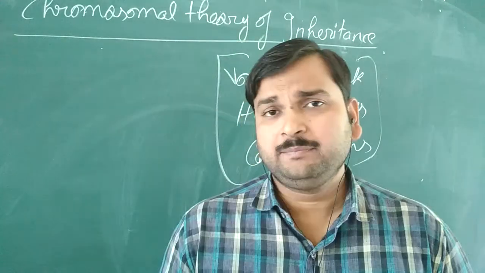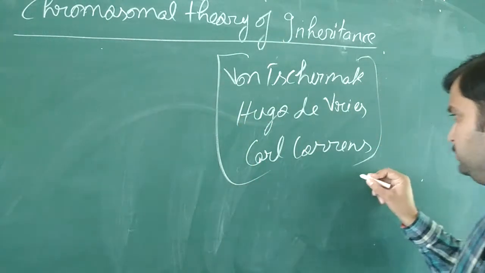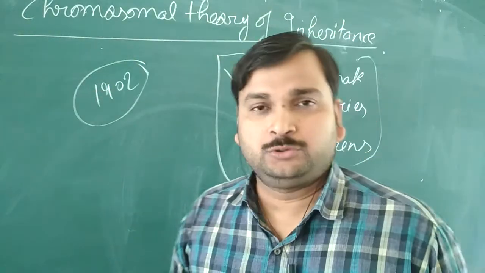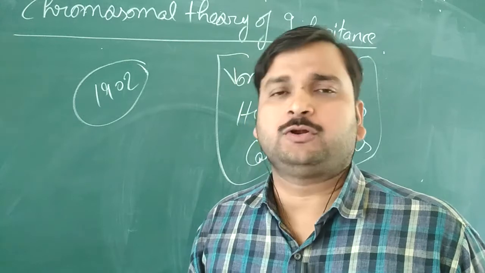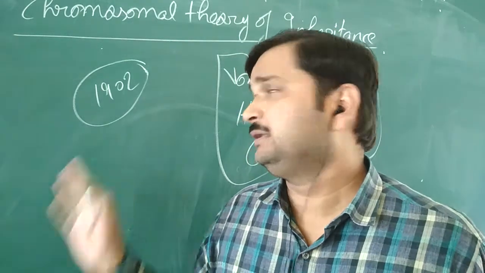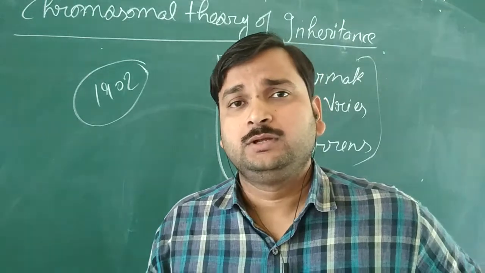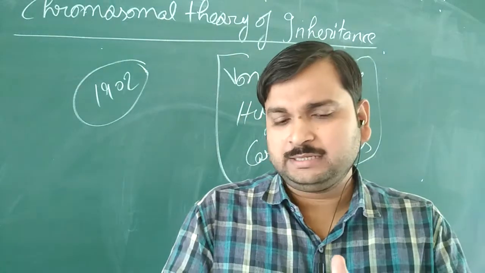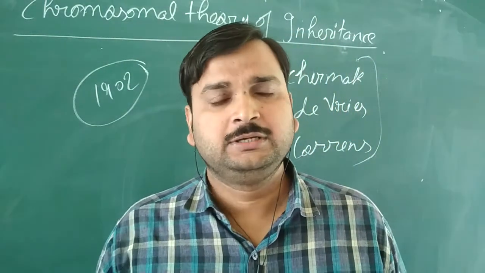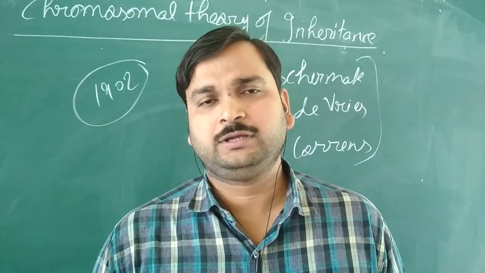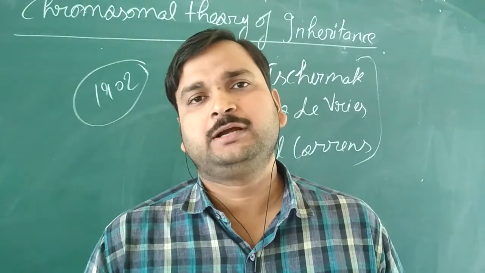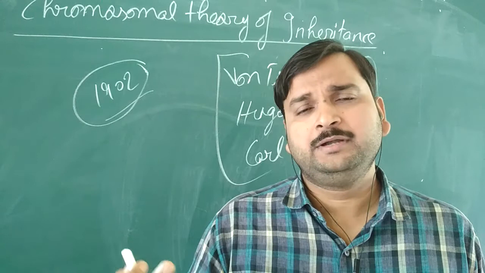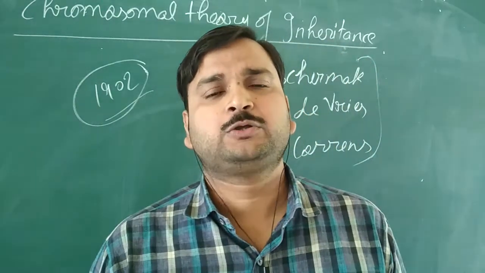Then what happened? By the year 1902, the concept of factor was also new for the biologists at that time. By 1902, chromosomal movement was also studied, meaning how the separation of chromosomes takes place during gamete formation, that you already studied in class 11th. In 1902, the chromosomal movement was studied because of the development in microscopy.